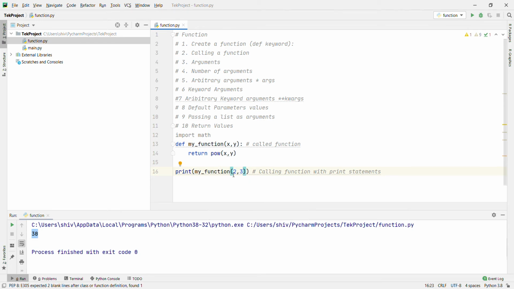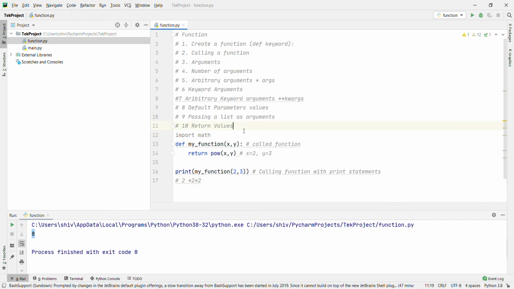Okay, then it will take x equal to 2 and y equal to 3. Then it will take 2 to power 3, right? Means 8. Let's run it. Okay, this is 8. Means 2 into 2 into 2. Okay, this is clear now.